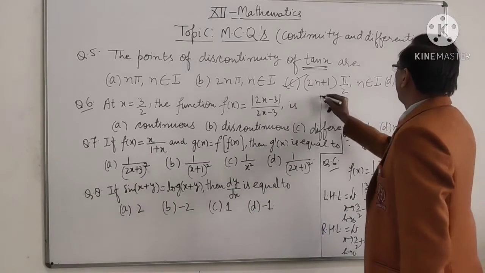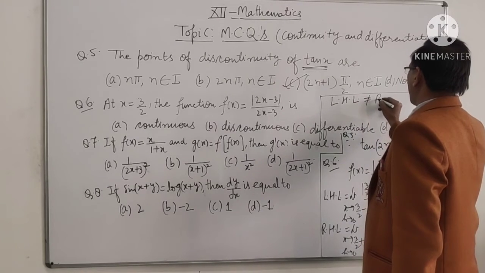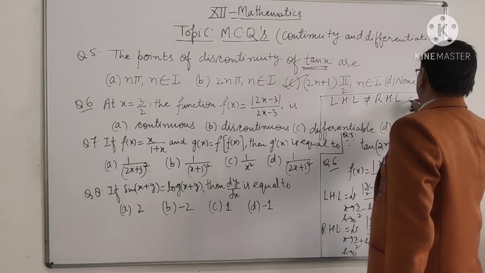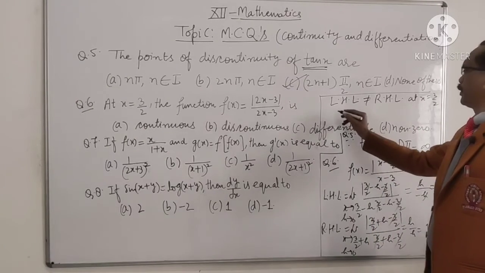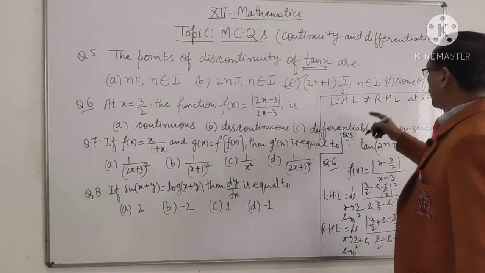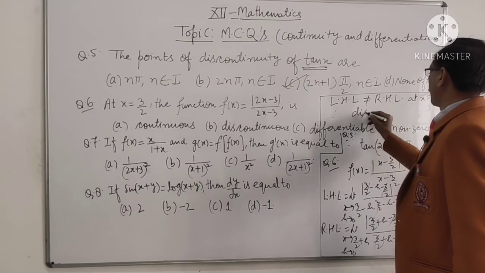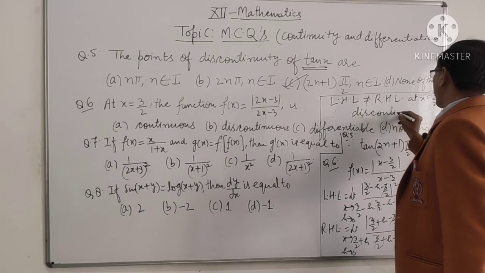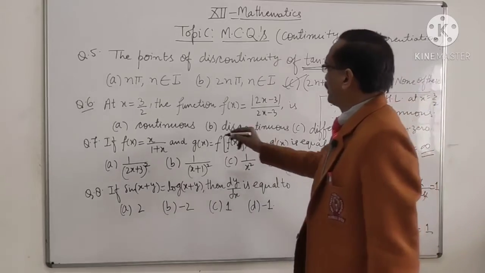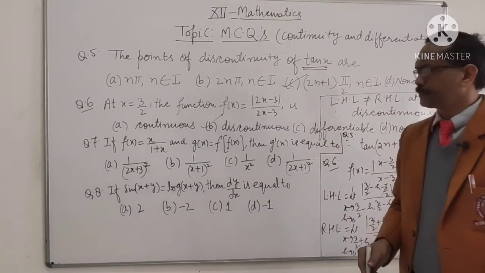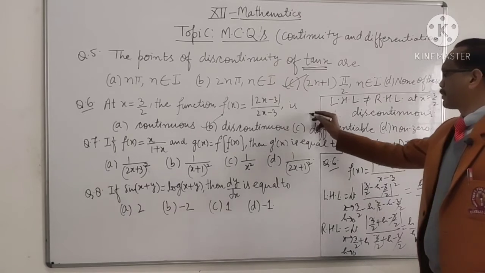Since left hand limit is not equal to right hand limit at x equal to 3 by 2, therefore the function is discontinuous at x equal to 3/2. And B option is correct. Since it is not continuous, it cannot be differentiable also.